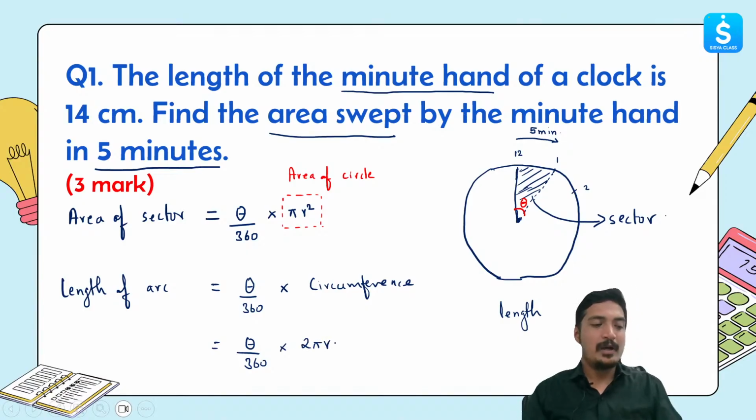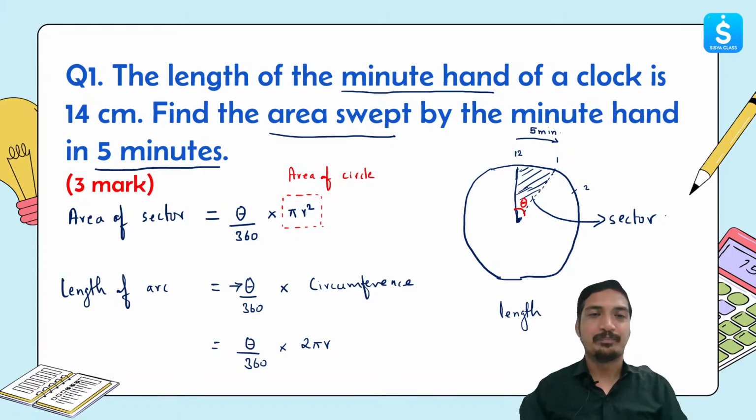So this is how you can remember the formula for area of sector and length of arc, and these two things are different. Okay, area of sector is actually the shaded region that I have shaded over here, and length of arc is actually the length of the piece of the circumference that this angle is inscribing. Okay, I believe this is clear to all of you, right?